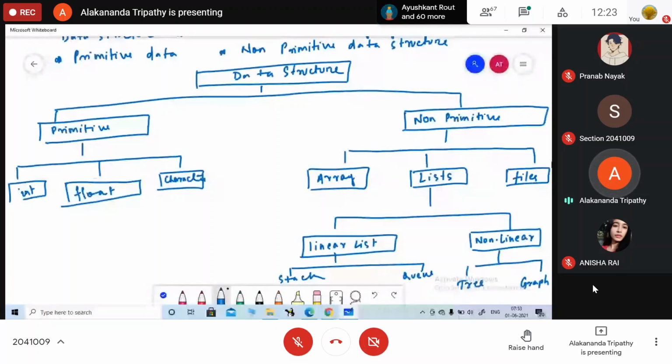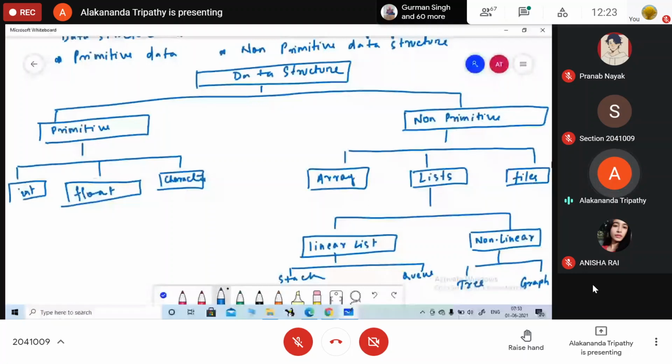The primitive types: integer, float, character. These are nothing but your primitive data types. So how are we going to store the data? And under non-primitive we have array, list and files. Files we are not going to discuss right now. Okay, list can be linear list and non-linear list.